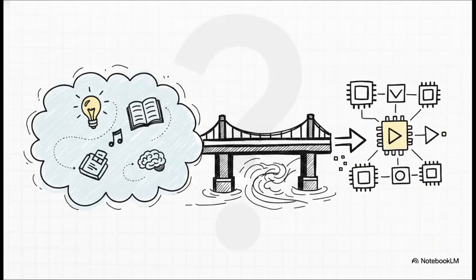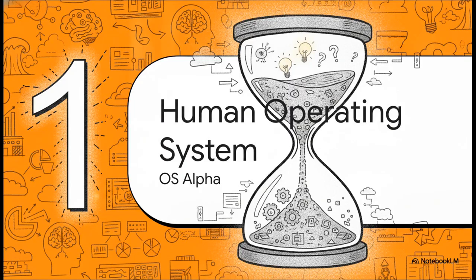And so, we start our journey today with a genuinely profound mystery. How exactly do we cross the bridge from the boundless associative realm of our ideas into the rigid, microscopic, and highly literal world of silicon execution? How does a fuzzy thought, a poem, a business strategy, just a simple command, actually trigger the physical logic gates inside a computer chip?